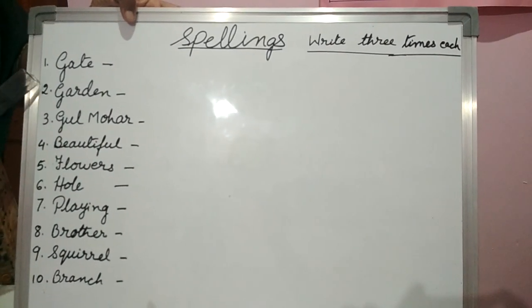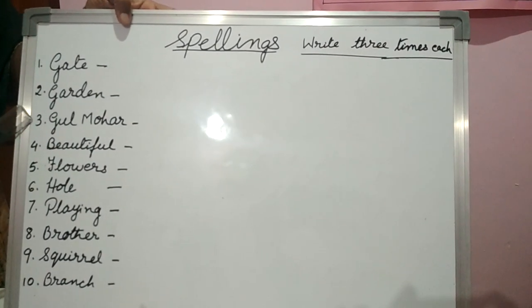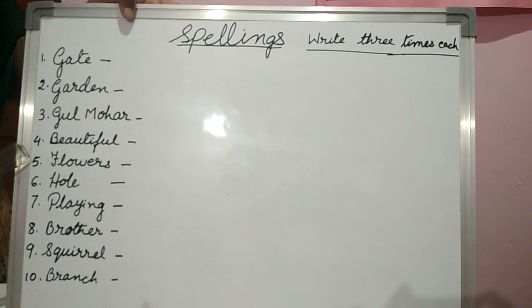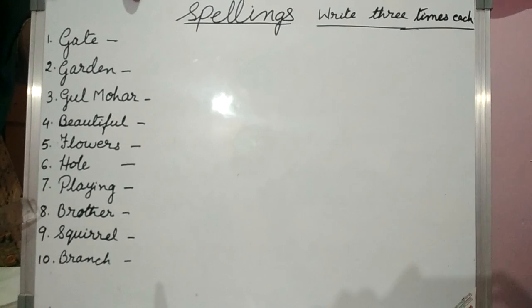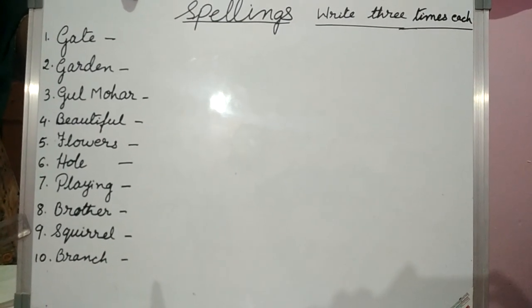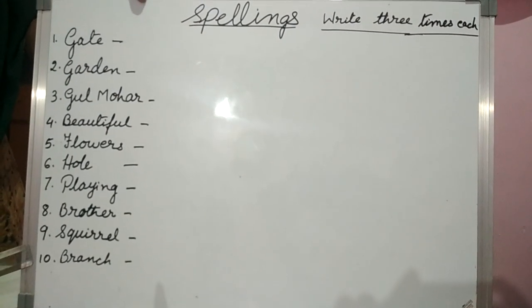First is gate. Second is garden. Third is Gulmohar. Fourth is beautiful. Fifth is flowers. 6 is hole. 7 is playing. 8 is brother. 9 is squirrel. And 10 is branch.